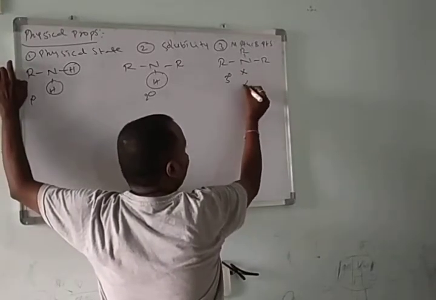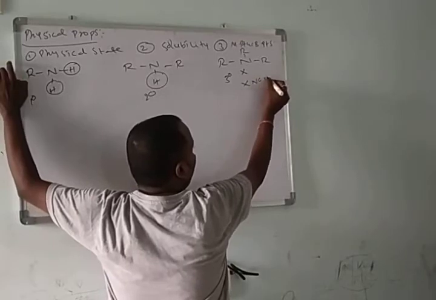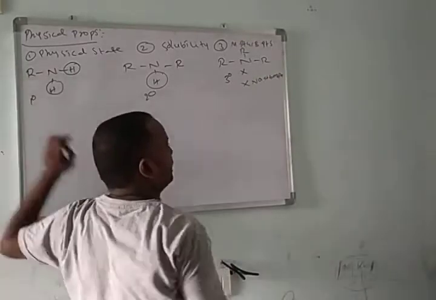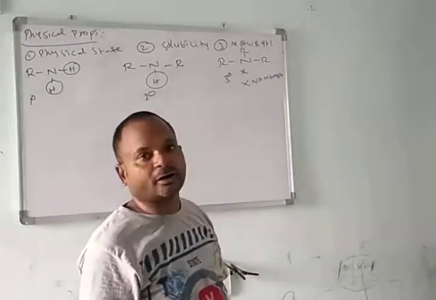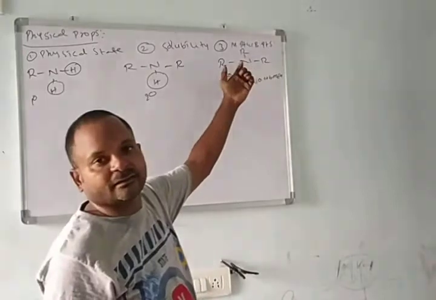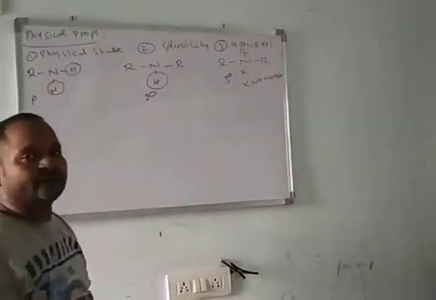So it is not involved in hydrogen bonding. That means no hydrogen bonding, which means these are not soluble in water. That means tertiary amines are insoluble in water.